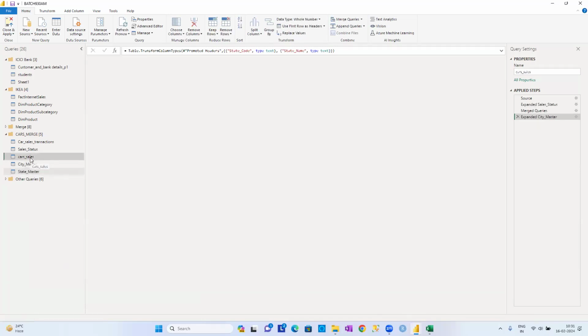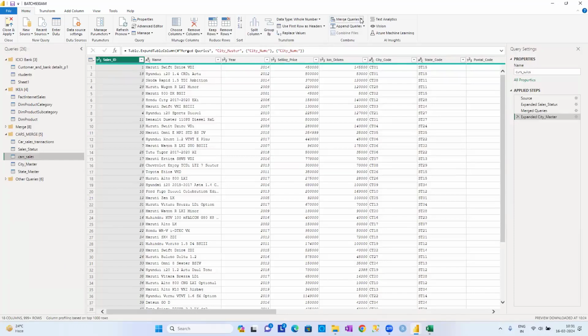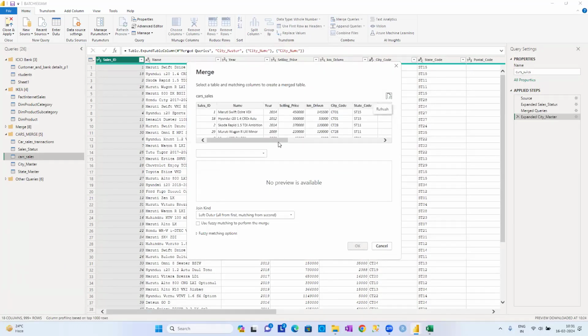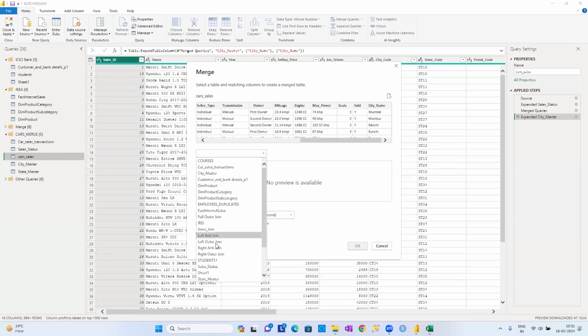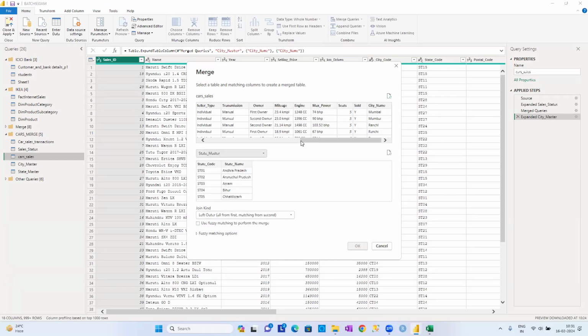Now again, select the car sales table. Again, I want to merge the queries. I don't want to create a new query. I want to merge it into the existing query. See there, this table is already a merging of 3 tables: car sales transaction, sales status, and city master. Now we are going to join with another table called state master, and we are going to combine them.